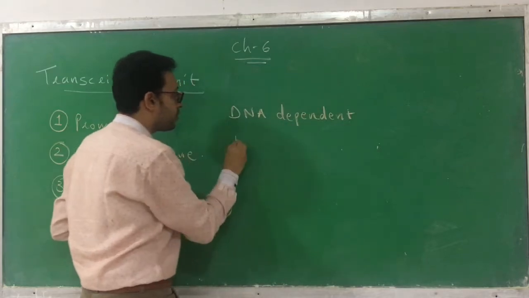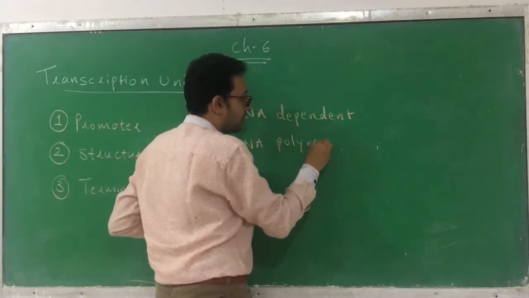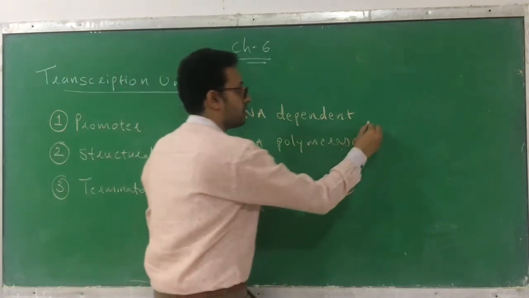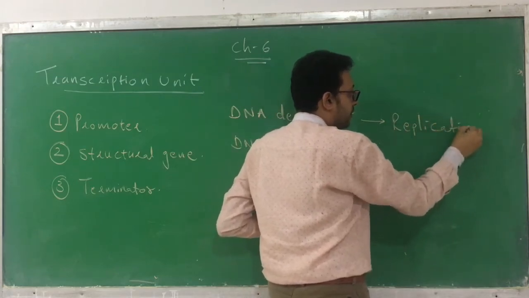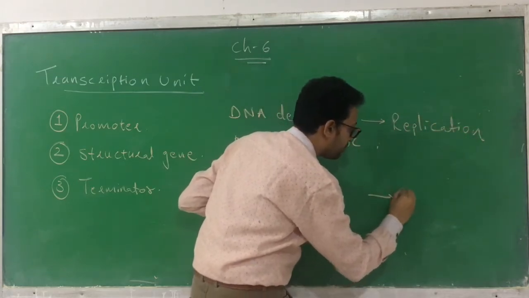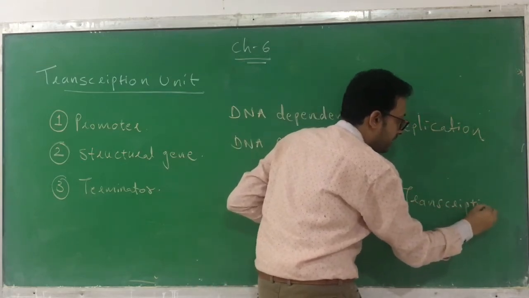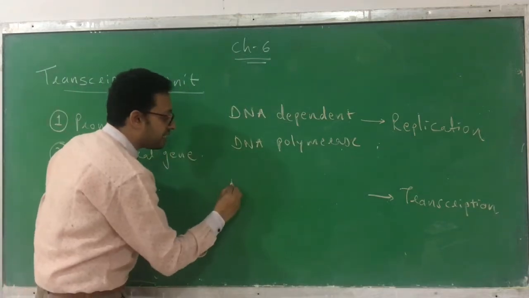Remember, just recall it, DNA dependent DNA polymerase. This is an enzyme which is involved in the replication process. Which process? Replication. But now we are discussing the transcription process. It is also a catalytic process, meaning it needs an enzyme. So here which enzyme is involved?